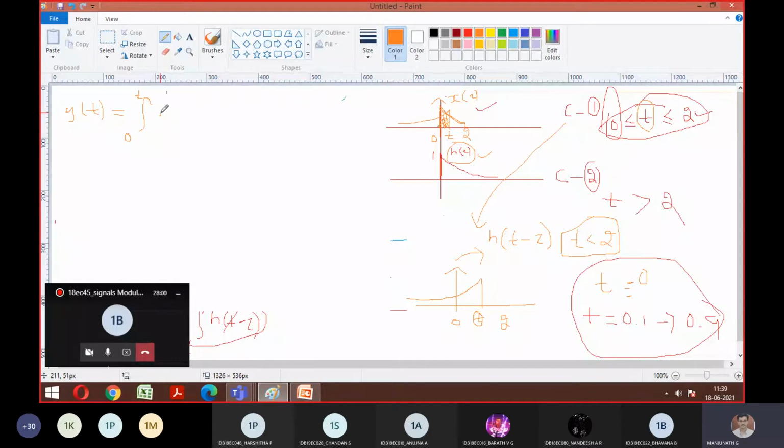In the question it is given as e power minus 3t into u of t. The u of t is not required, right? I just need to consider only my exponential function, that is e power minus 3 tau. Agree, everyone? Is it your x of tau? You already plotted it, right? So for this I need to multiply my h of tau. So what is h of tau?